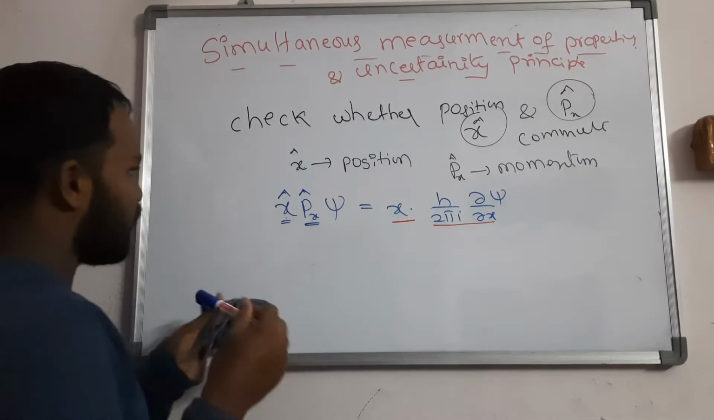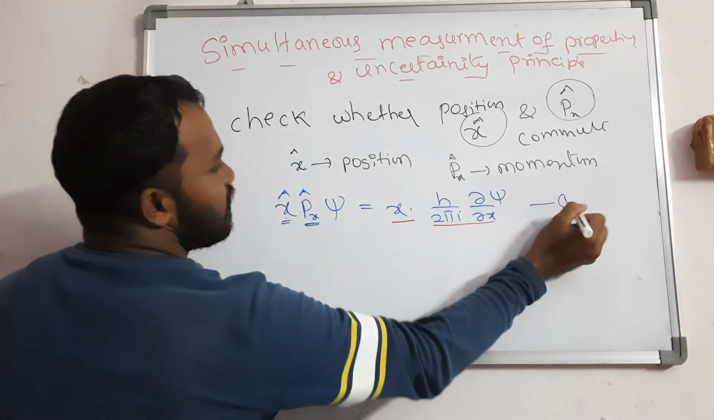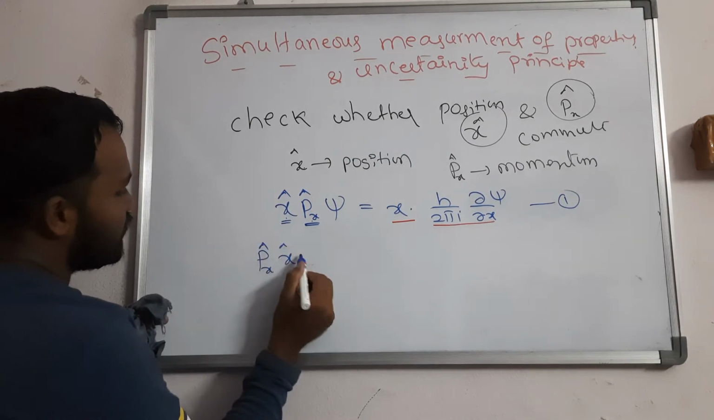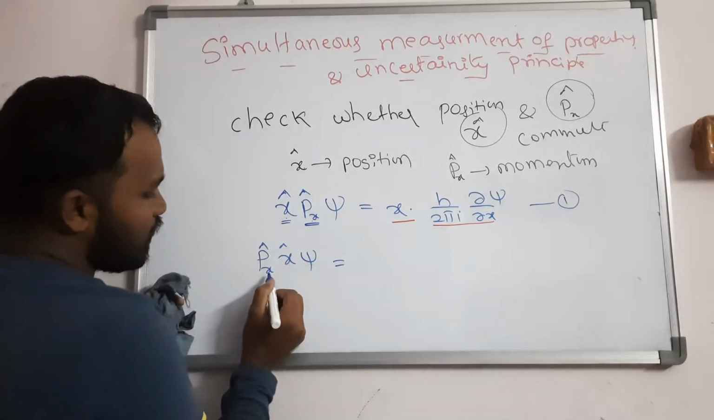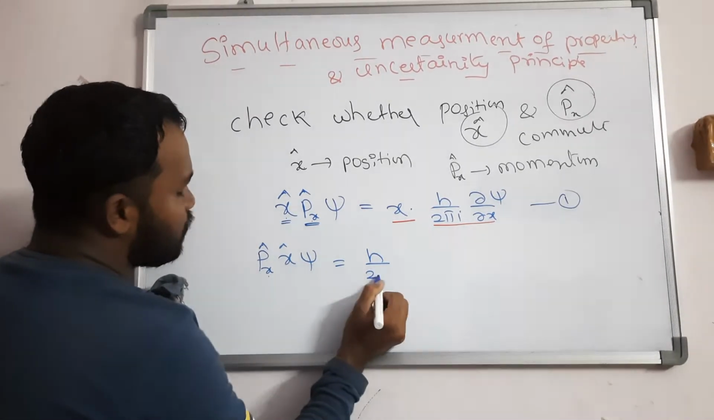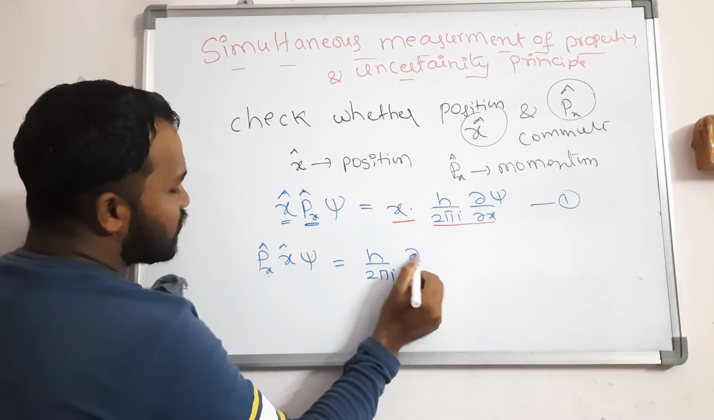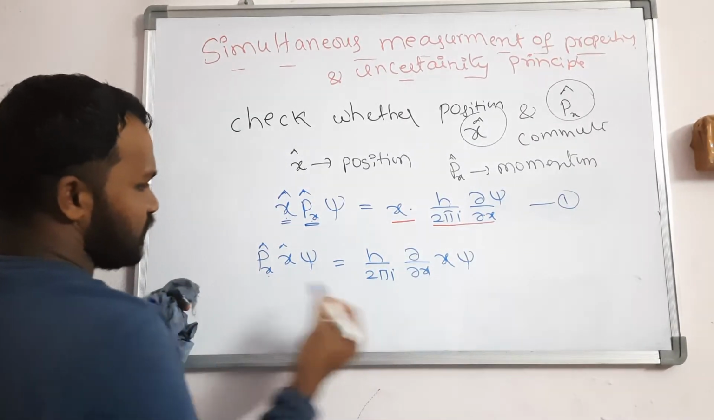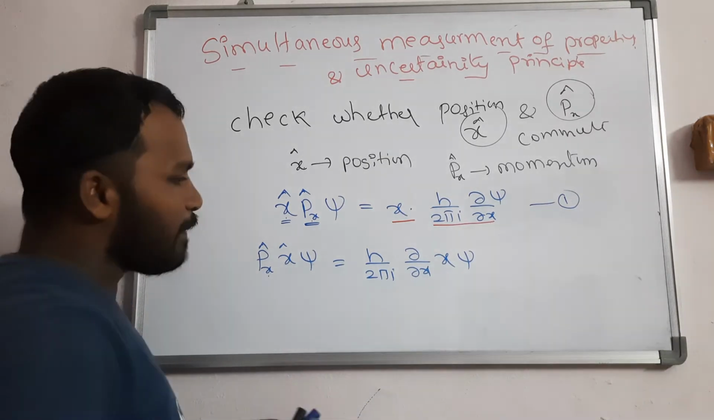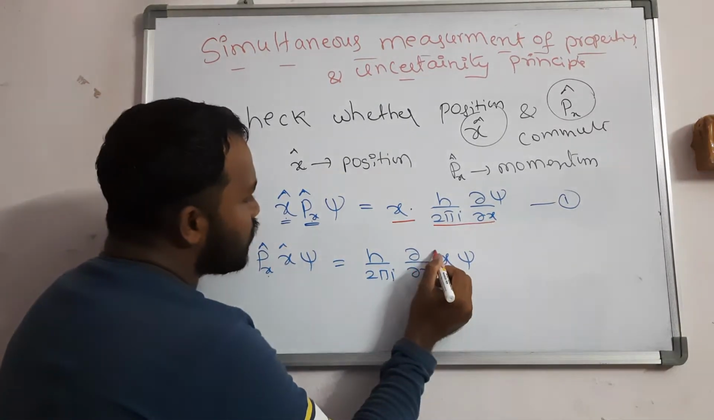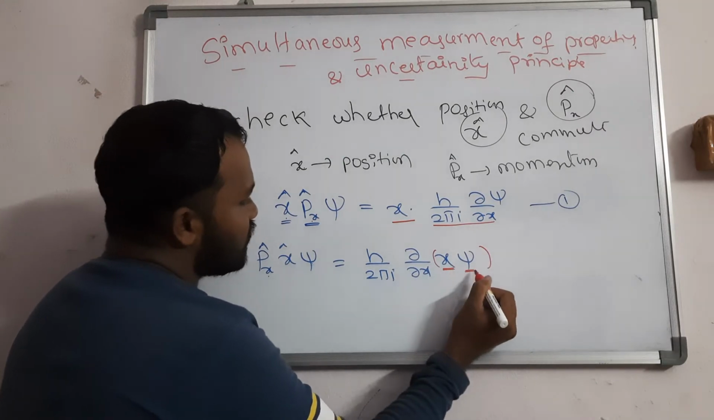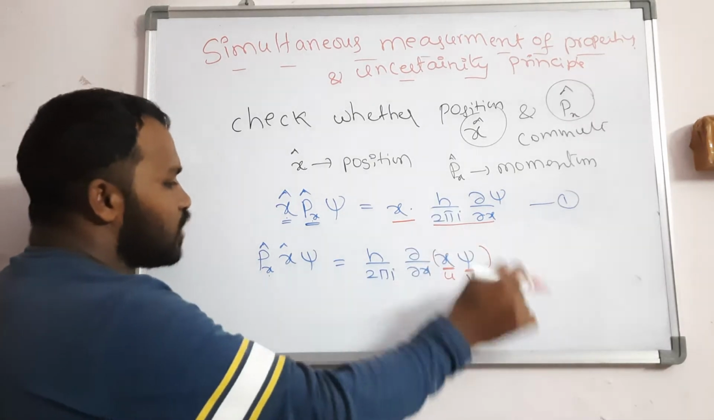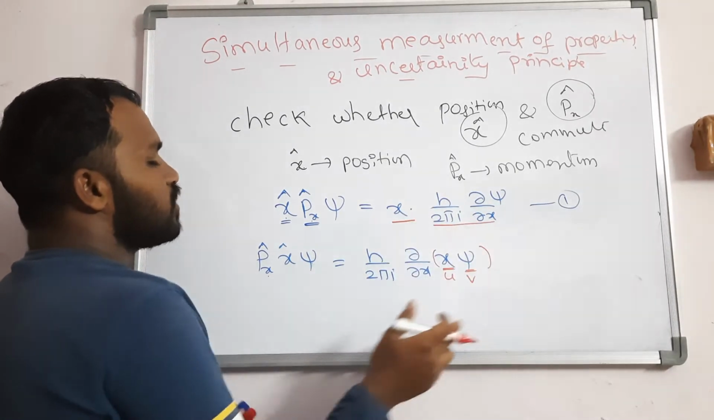So next I am going to write, this is a cap b cap, equation number 1. Next b cap a cap, that is px cap into x cap into psi. The px cap value is h by 2 pi i into dou by dou x, the x cap value is x, and psi is psi. If you observe clearly, after differentiation two terms are there, x and psi, so you should apply uv. Whenever two terms are there after differentiation, you should apply uv because they are two different functions.